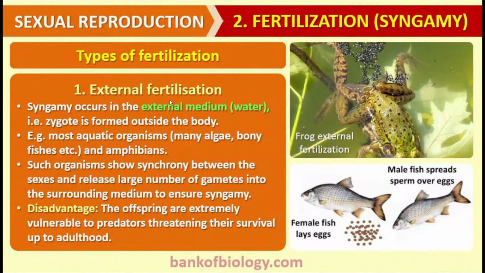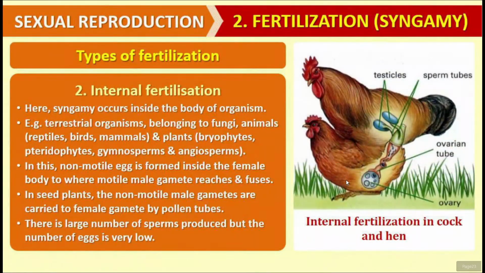In case of animals which show external fertilization, we can cite the example of the frog. The frog lays the eggs into the water, and likewise the sperms are also liberated into the water, and the fertilization takes place within the water. In case of fishes, external fertilization is there, but in case of the birds, internal fertilization takes place. During internal fertilization, the gametes are shed within the body of the female, and finally the fertilization is there inside the body of the female.